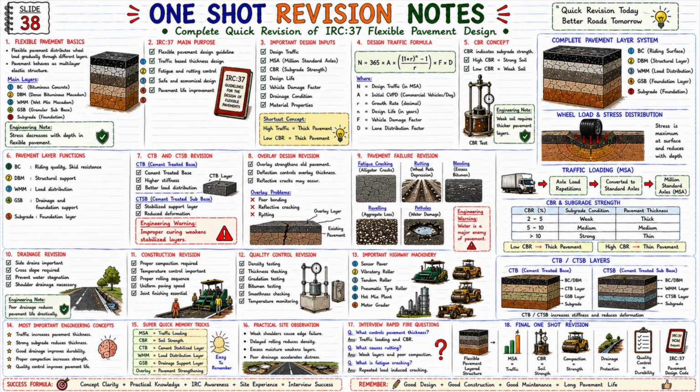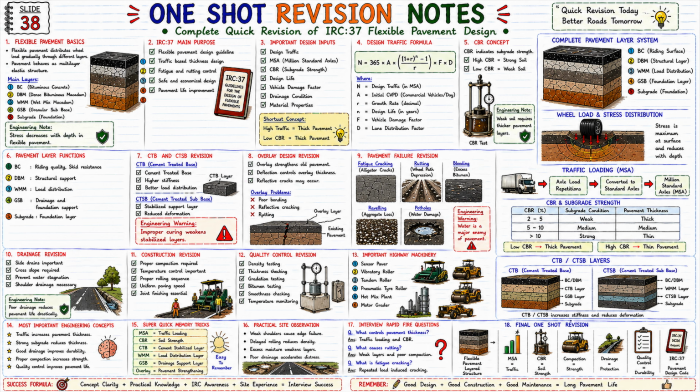Now let us look at the 15th topic. 15. Quality control requirements. What tests and checks are done in construction QC? Density testing. Temperature monitoring. Layer thickness checking. Bitumen content checking. Surface level verification. Gradation testing. Joint inspection. Smoothness testing. And proper QA/QC is what ensures a durable pavement.